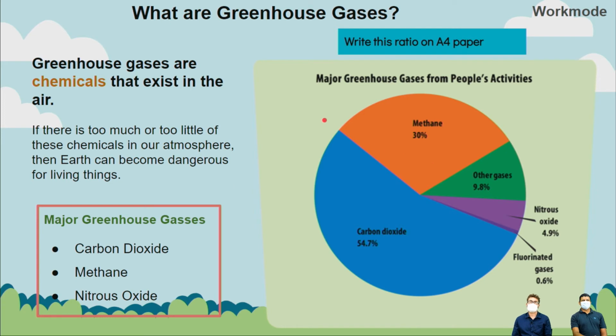Okay, so basically with greenhouse gases, if there's too much or too little in our atmosphere, the Earth can become dangerous for living things. The major greenhouse gases are CO2, methane, and nitrous oxide. Methane actually comes from cows. Animals, mostly big mammals, release methane. So cows, goats, bulls, they're a major contributor to this gas. And number two is carbon dioxide, which comes from the burning of fossil fuels.